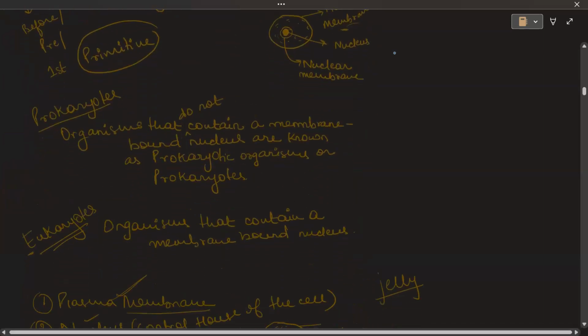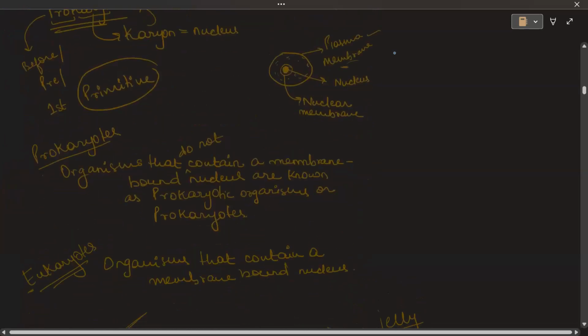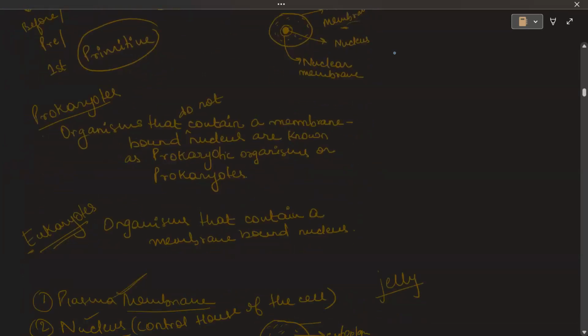Now, there are two types of organisms depending upon the way the cell structures are there: prokaryotes and eukaryotes. Prokaryotic organisms are those organisms that do not contain a membrane bound nucleus, meaning that their nucleus is not surrounded by a membrane. So these organisms are known as prokaryotic organisms or prokaryotes.